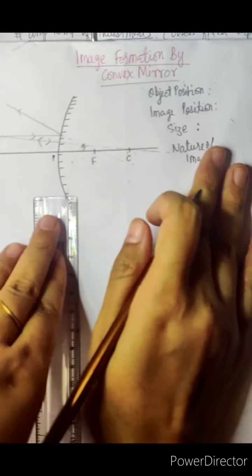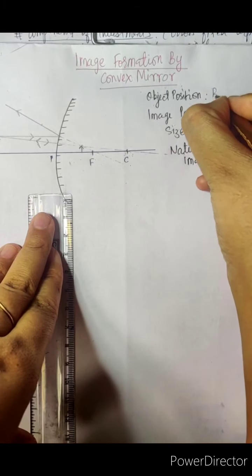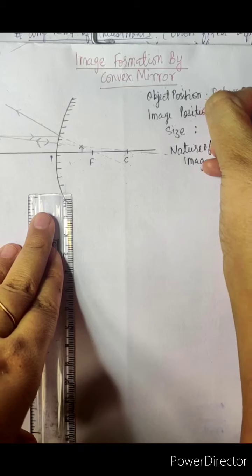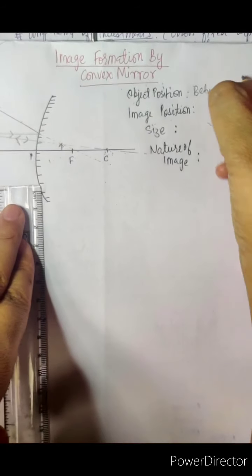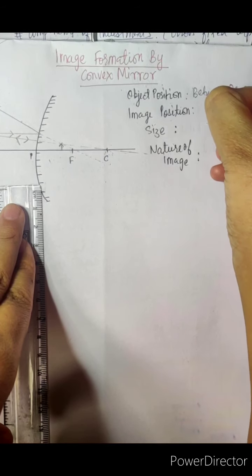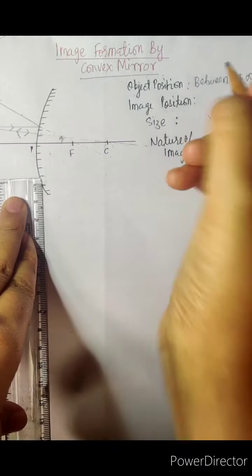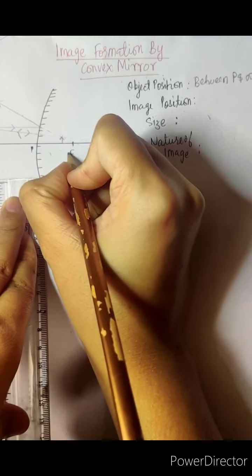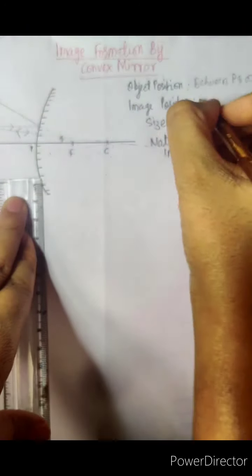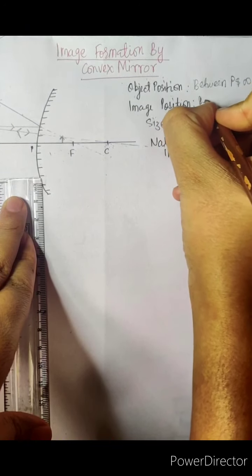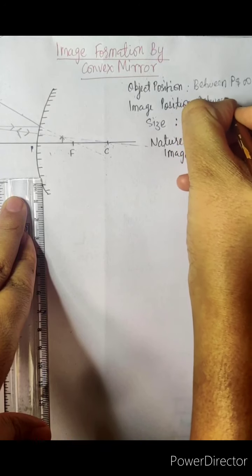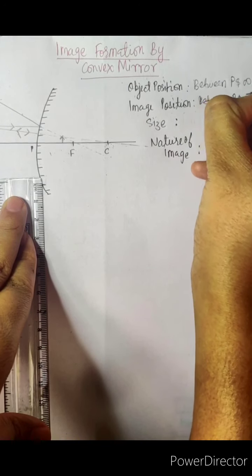You can see here, when the object is kept between pole and infinity, the image position is between pole and principal focus. And see the size of the image.